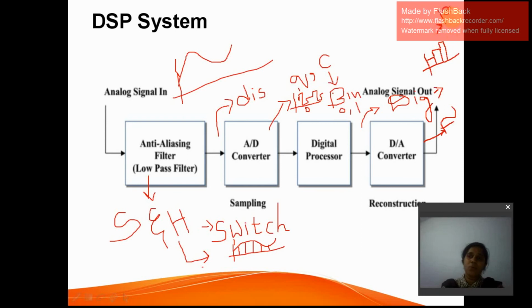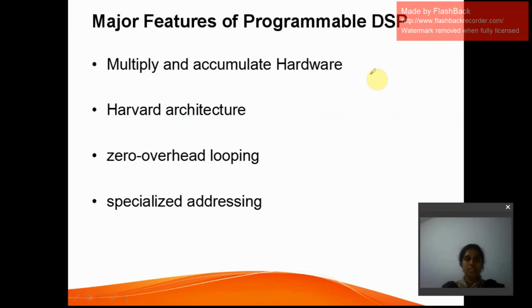In order to get rid of these high frequencies, we need to pass it again through a low pass filter, which we call a reconstruction filter. And again we will be bringing that signal to low frequencies. So we will be getting a low frequency signal at the output. This is the major building block of a digital signal processing system.